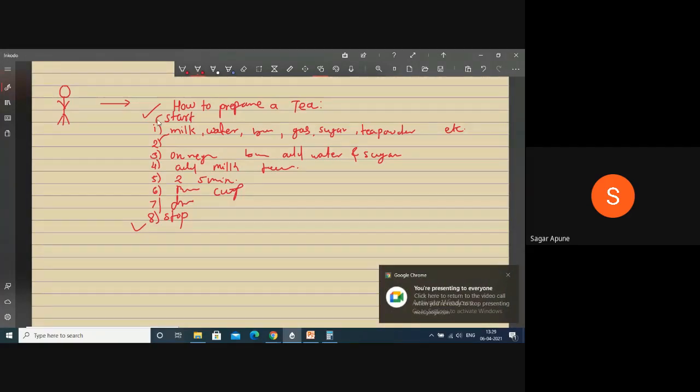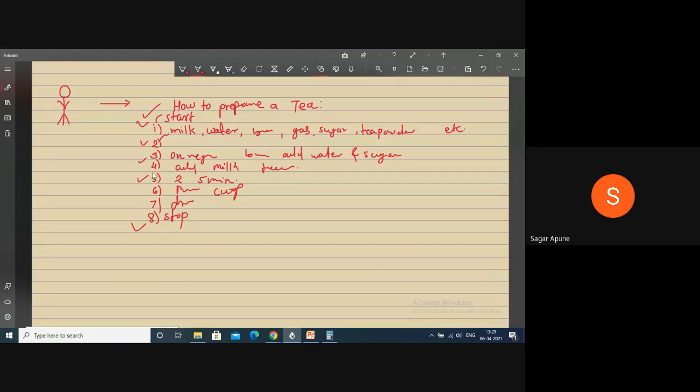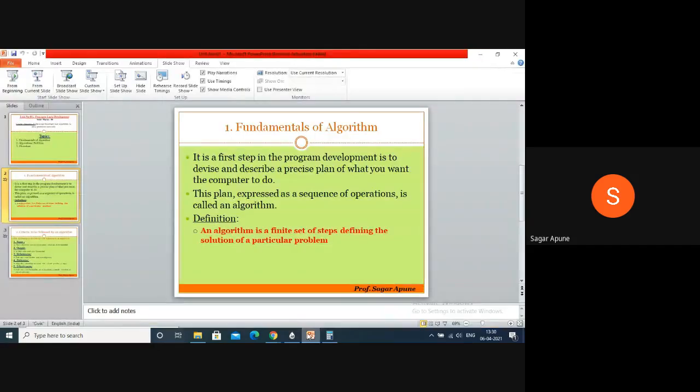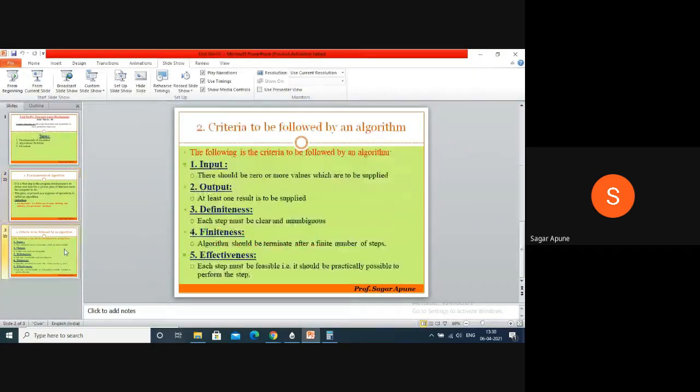So here there is a sequence, right? Sequence means first step, then second step, third step, fourth step. You cannot implement the sixth step directly after the first step. You have to go sequentially, right? If you follow this sequence, you can follow the algorithm and your algorithm for tea will be complete. So this is called an algorithm.